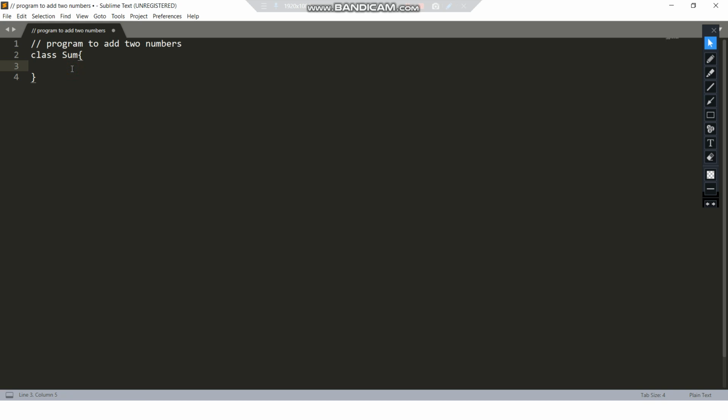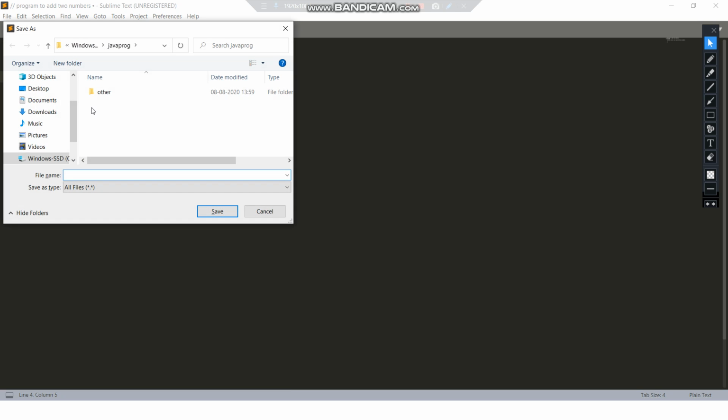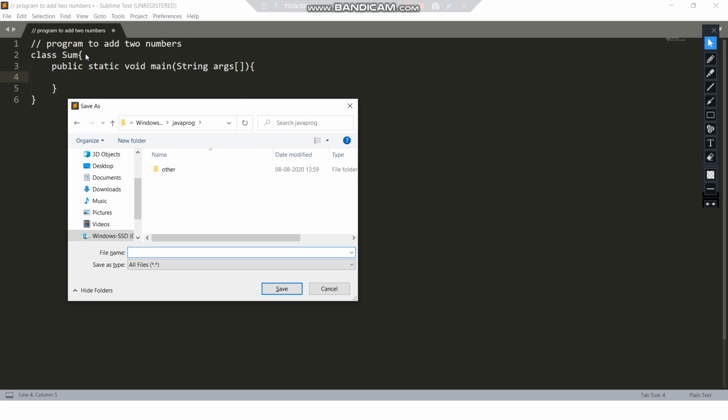Now in this we'll write this fixed line, that is public static void main, and in this we'll write String args. Now I'll save this by using the shortcut Ctrl+S in the Java folder, which I told you before, and the name of the file will be the same as the name of the class, sum.java with the extension .java, and in the save as type, this should be all files.